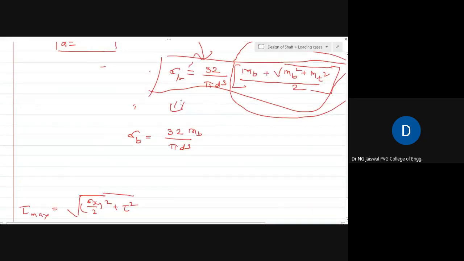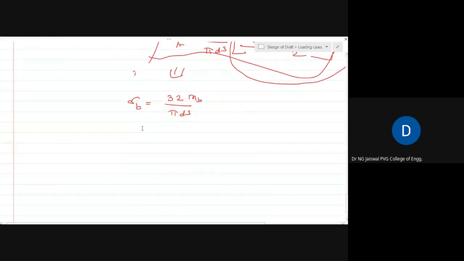That is why this term is also called the equivalent bending moment. I'll just give you in another minute what is the meaning of the equivalent bending moment. If only bending moment is there, I'll write sigma b is equal to 32 bending moment divided by pi d cube. There is no doubt now in your mind. If only bending moment is there, sigma b is equal to 32 bending moment divided by pi d cube.